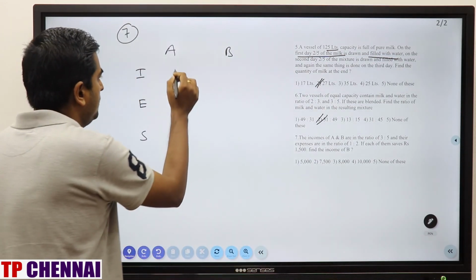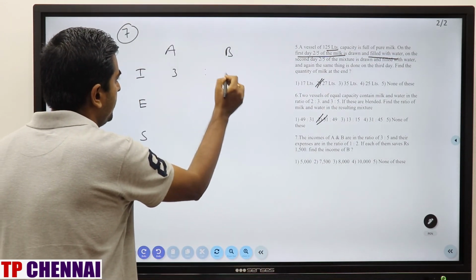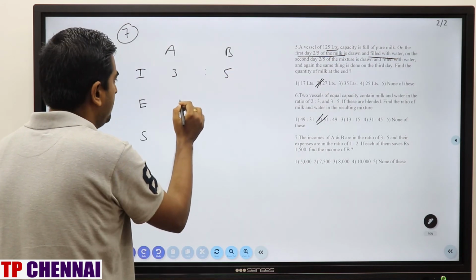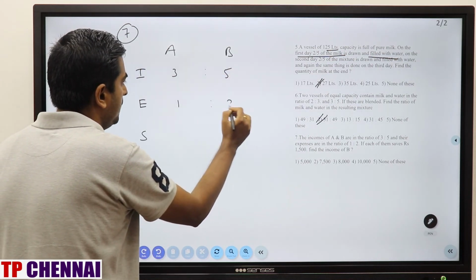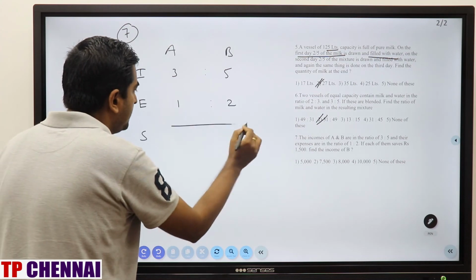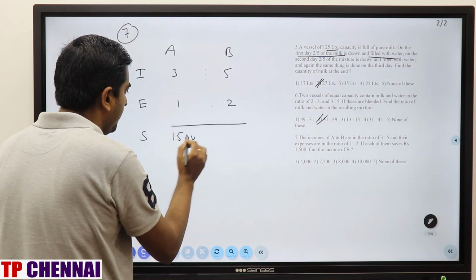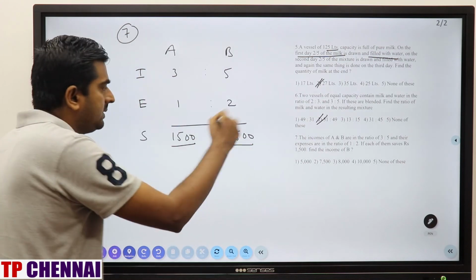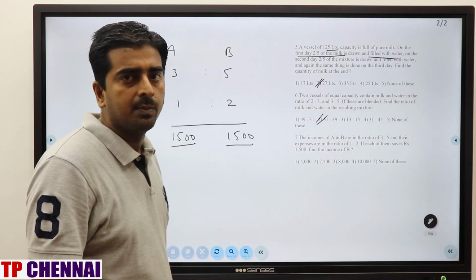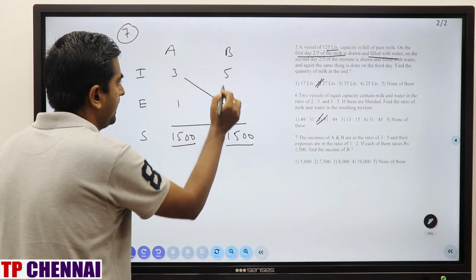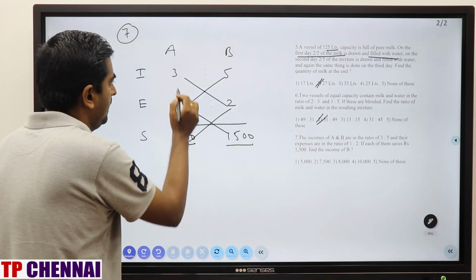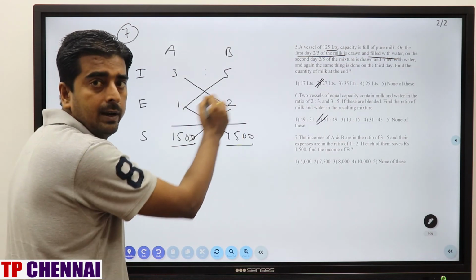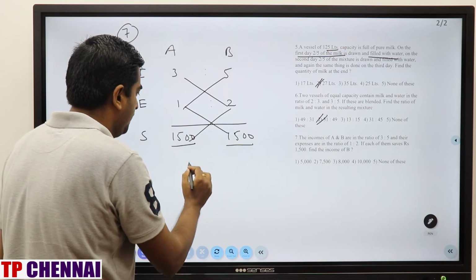Income what they have given you? 3:5. Expenditure what they have given you? 1:2. And each of them saves how much? 1500 and 1500. So while seeing this system, we can follow cross multiplication method. 3 into 2 is 6, 1 into 5 is 5, 6 minus 5 is 1.